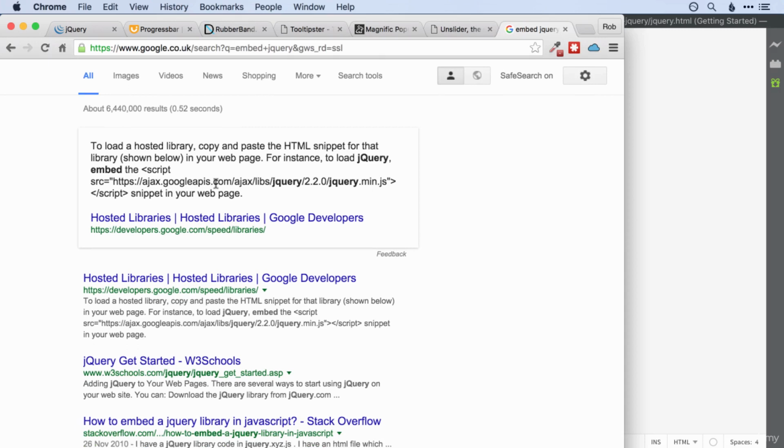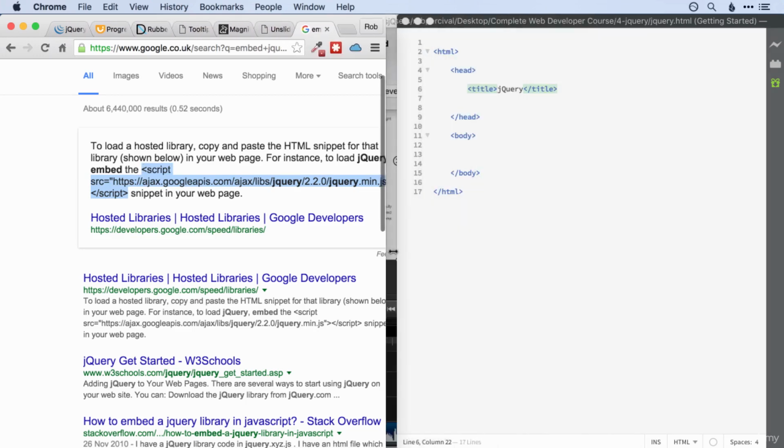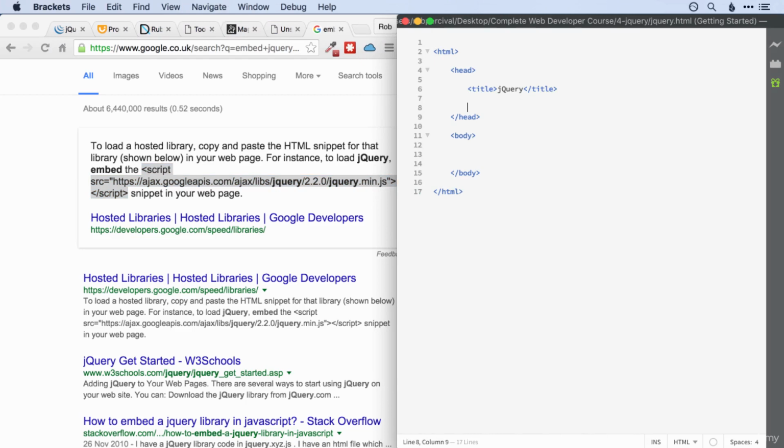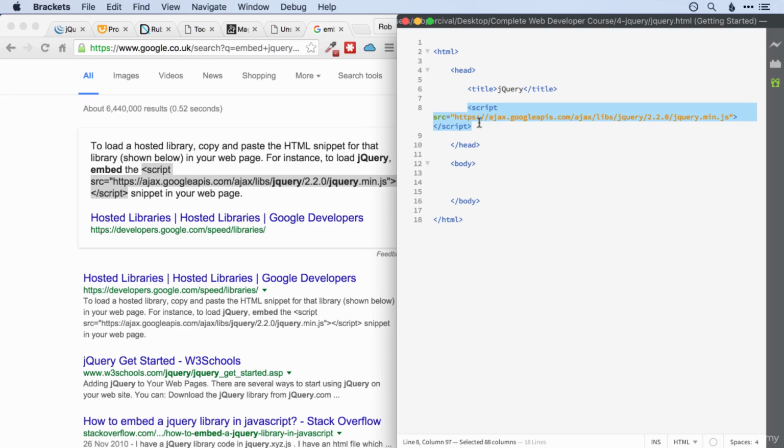And thanks to Google, we actually get the answer without even having to go to another page, because jQuery is hosted on googleapis.com, and we can grab it right there. So all we have to do is copy that script tag and put it usually in the head of our page. So we saw the script tag at the end of the previous section. This allows us to take the version 2.2 of jQuery and use it in our page.